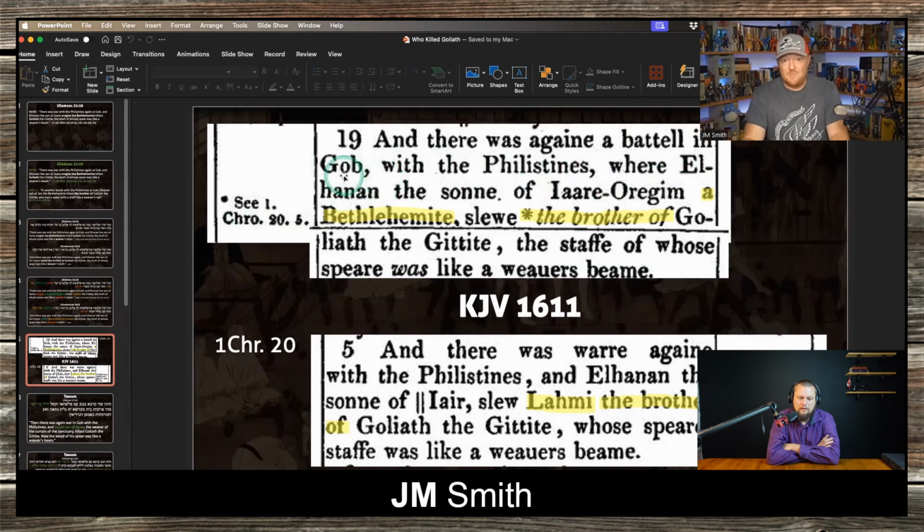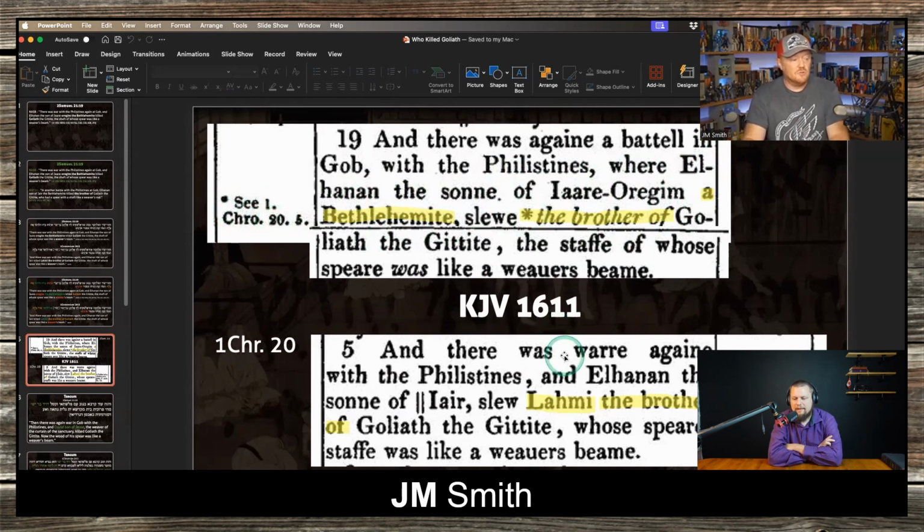In the King James, the translators had noted this, and they had put this little asterisk. So they translated: Elhanan, the son of Yair Ogargim, the Bethlehemite slew, and then there's the asterisk, the brother of Goliath. Of course, King James readers know when there's an asterisk, that means see the margin. And they put a little marginal note here. It says, see First Chronicles 20, verse 5.